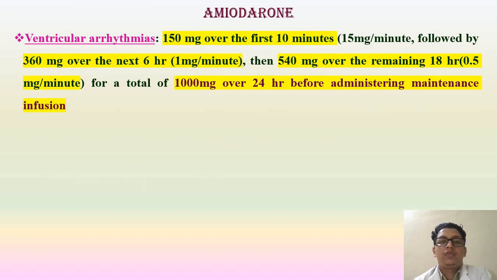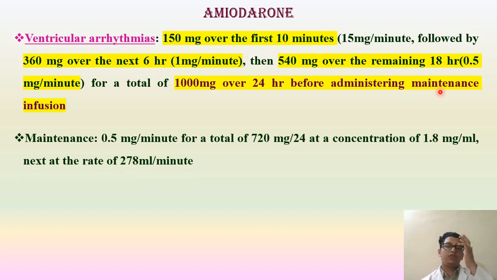Indications: ventricular arrhythmia. 150 milligram over the first 10 minutes, that is 15 milligram per minute, followed by 360 milligram over the next 6 hours, that is 1 milligram per minute, then 540 milligram over the remaining 18 hours, that is 0.5 milligram per minute, for a total of 1000 milligram over 24 hours before administering maintenance infusion.